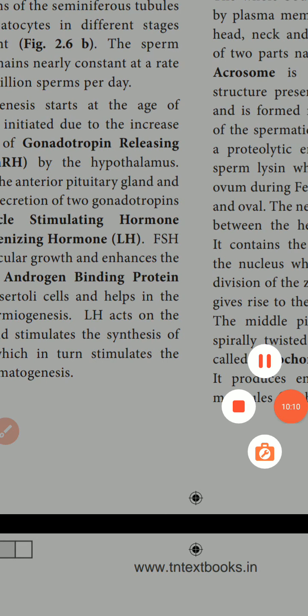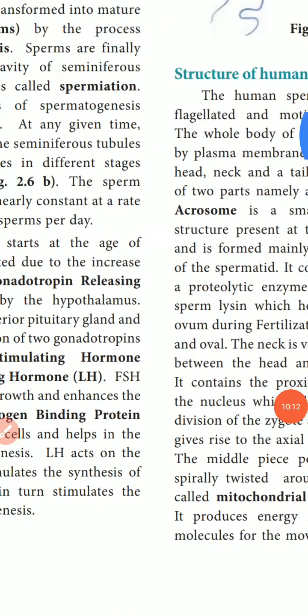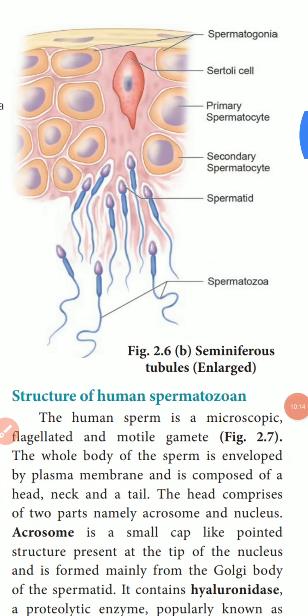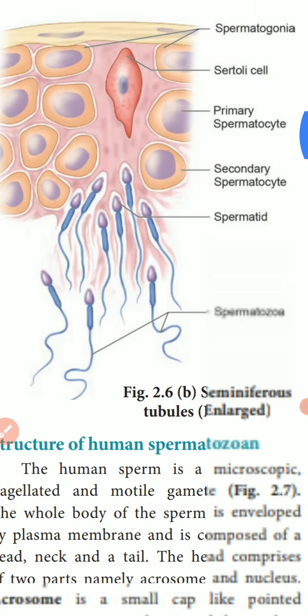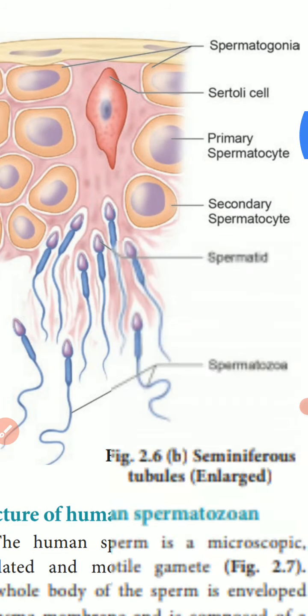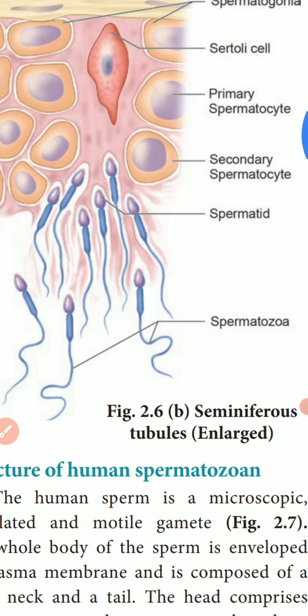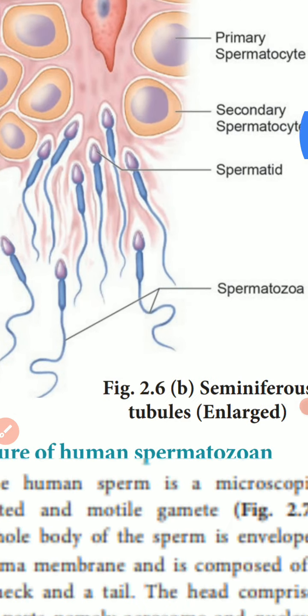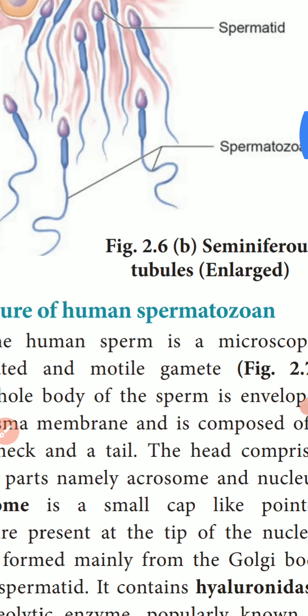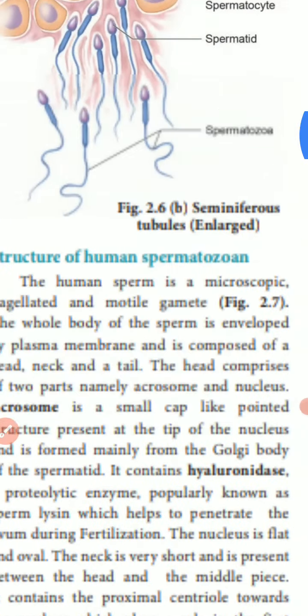Okay, and the next topic. Here, this is the structure of sperms. You can see the spermatogonia cells, Sertoli cells, primary spermatocytes, secondary spermatocytes, then spermatids, and spermatozoa also you can see. The next one, structure of human sperm.